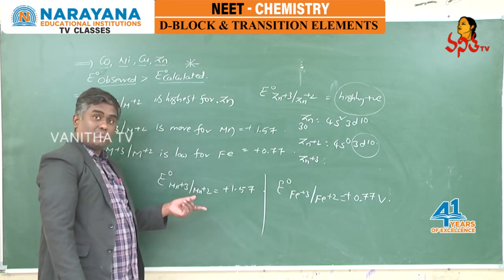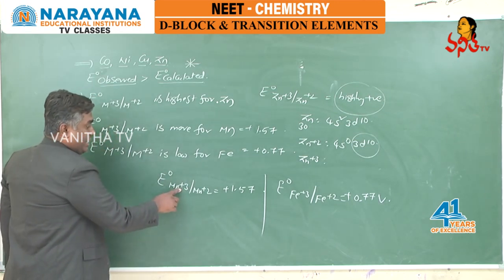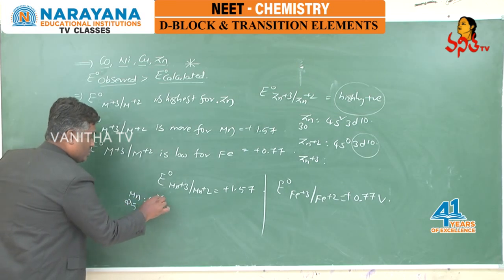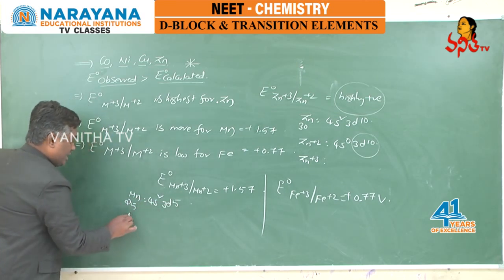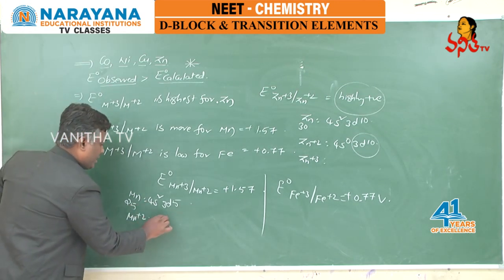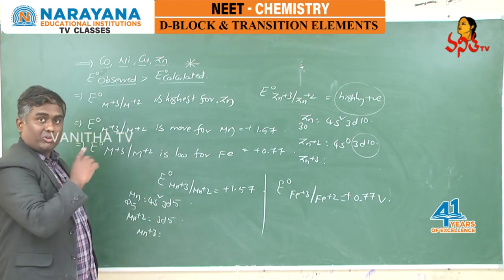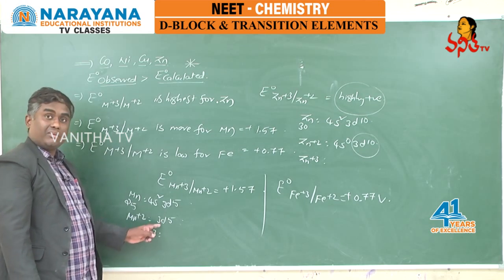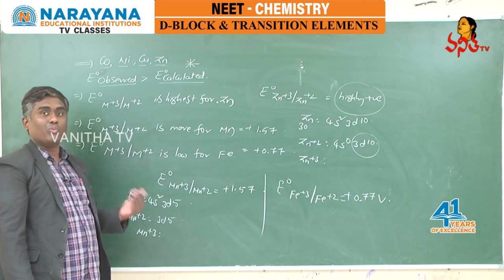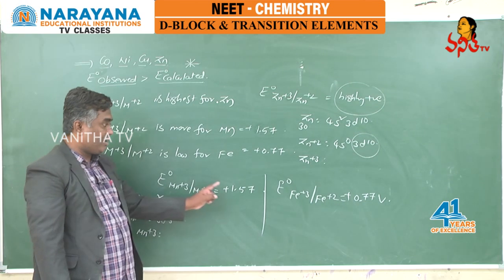E naught being more positive means delta H total is more positive. The reason is, manganese is 25, 4s2 3d5, and manganese plus 2 means loss of 2 electrons from 4s, leaving 3d5. But if you want to get manganese plus 3, you should remove one more electron from the stable d5 configuration, and to remove an electron from d5 we need more energy, more ionization enthalpy. Because of that reason only, E naught is more positive.